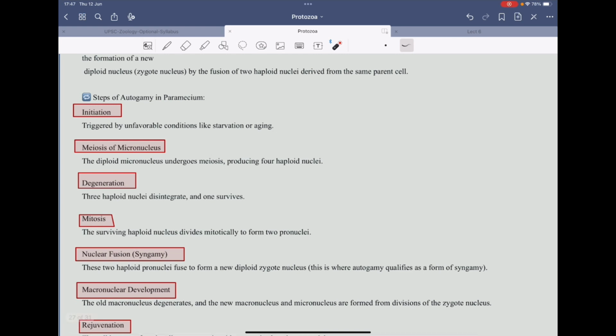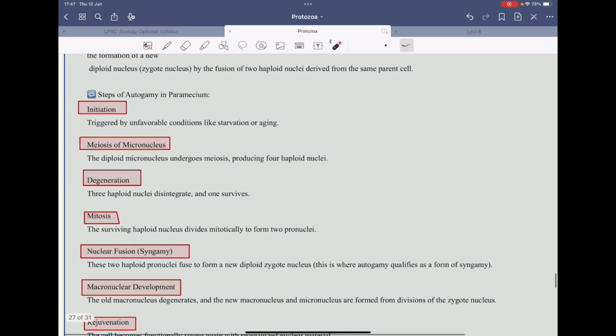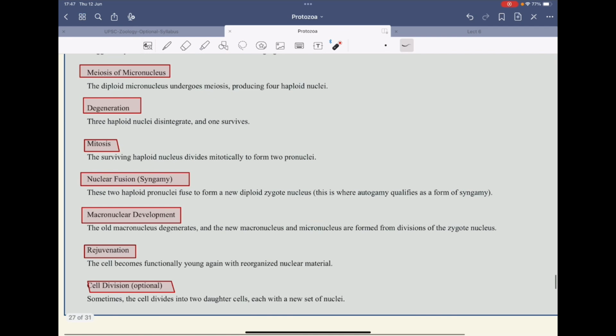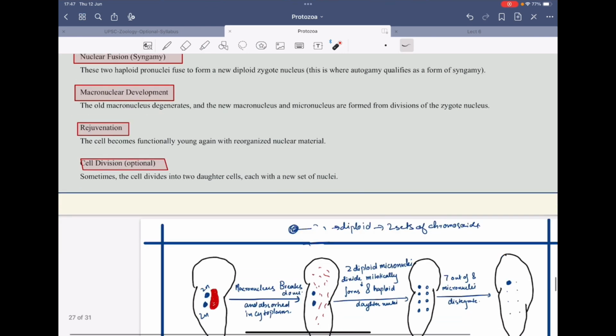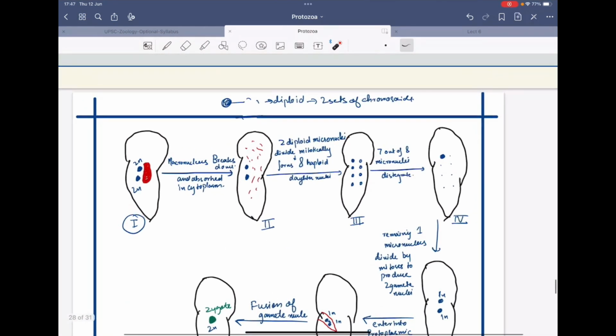So the different steps of autogamy in paramecium include the initiation, and the initiation is due to unfavorable conditions, for example starvation or aging. Then the meiosis of the micronucleus takes place, then the degeneration of three haploid nuclei, then there is mitosis, then nuclear fusion takes place, that is syngamy, and macronuclear development happens later on after the old macronuclei have degenerated, and rejuvenation of the organism takes place, and later on the cell division.